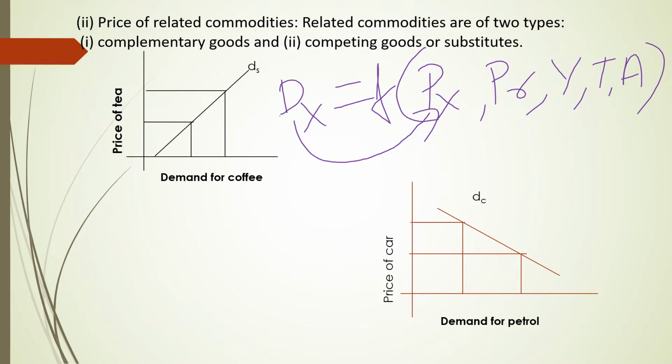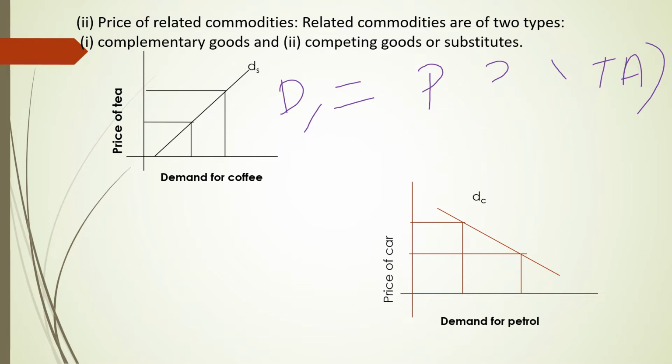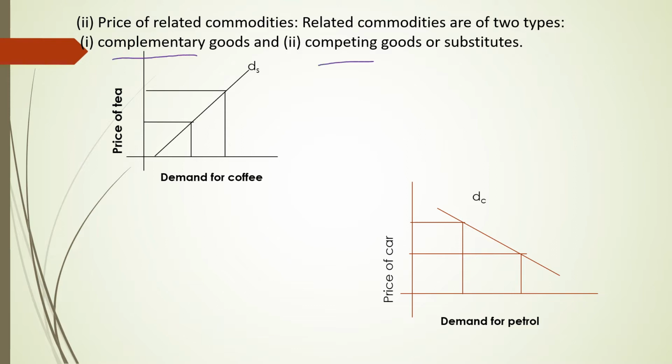Already we discussed the relationship between demand for X good and the price of that particular good. Now let us discuss demand for X good and the price of related goods. So there are two types of related goods. One is complementary goods, another is substitute goods or competing goods. What do you mean by complementary goods? Complementary goods are those goods which are used together to satisfy a particular want. What do you mean by substitute goods? Substitute goods are those goods which are used as an alternative to satisfy a particular want.